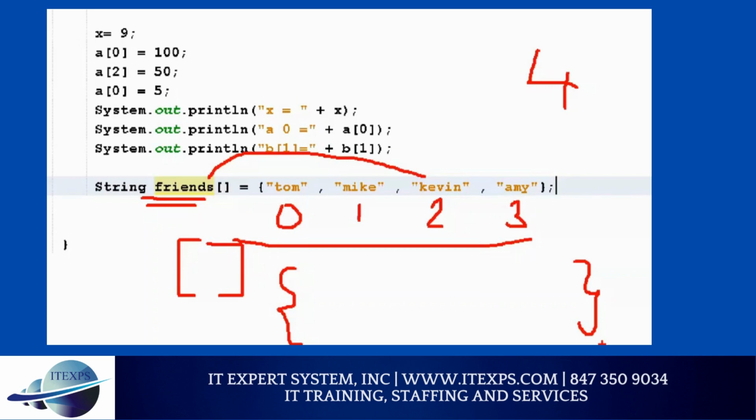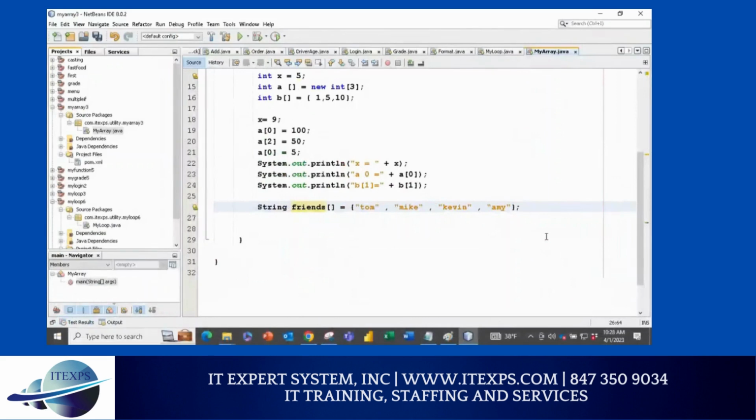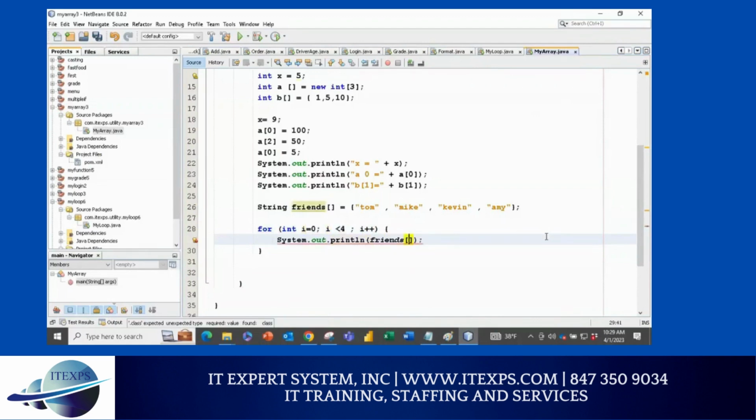So how do I do that? There are many ways, but I normally use a for loop. If I want to print the array, I'll say for int i equals 0, i less than 4, i plus plus, curly bracket start, press enter, and I'll say System.out.println, remove the double quotation, and I'll say friends of i.